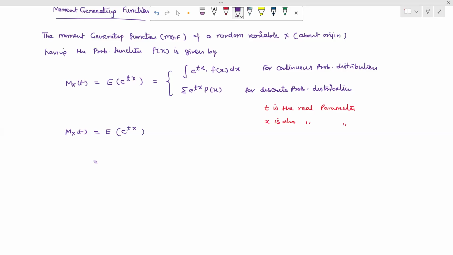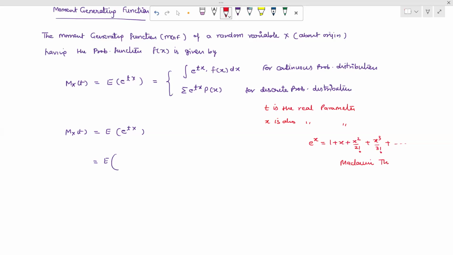Now, when we expand e raised to the power tx, what is the expansion? We know that the expansion of e raised to the power x is 1 plus x plus x square upon factorial 2 plus x cube upon factorial 3 plus and so on. This can be proved by using the Maclaurin theorem.